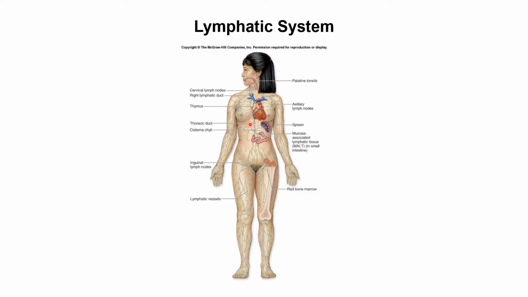So here you can see this diagram. There is a lymphatic system. It includes not only the lymph vessels, but also the lymphatic organs. Here the lymphatic organs include the lymph nodes, then the thymus, spleen and tonsils. So these are included in the lymphatic system. The lymphatic system includes the lymphatic vessels and lymphatic tissue.